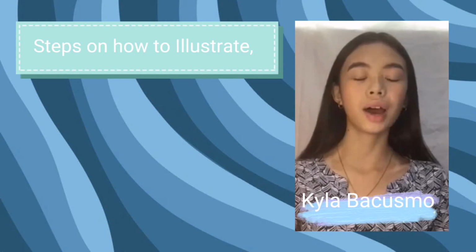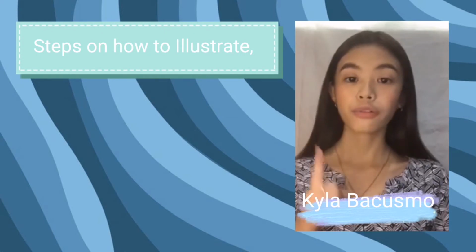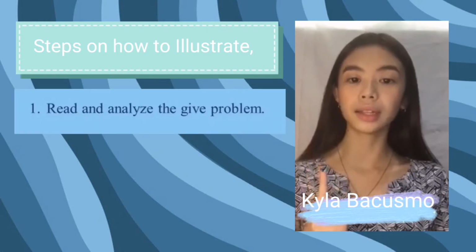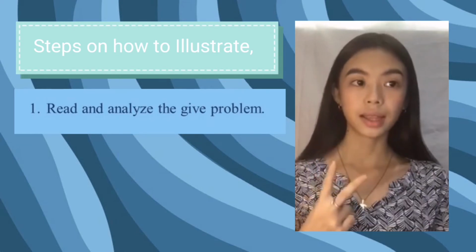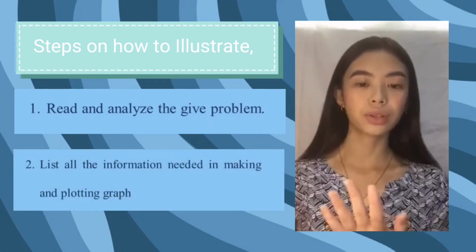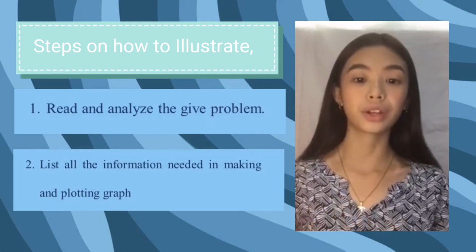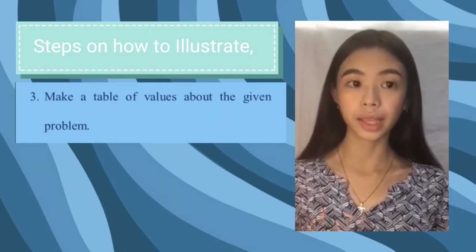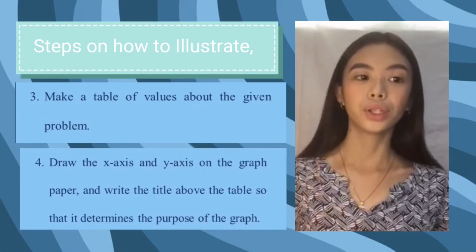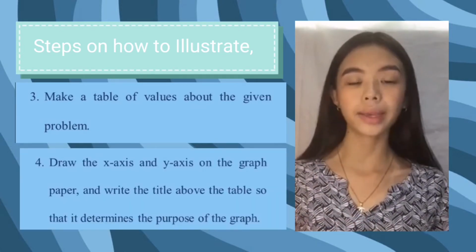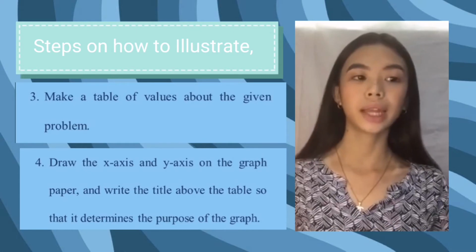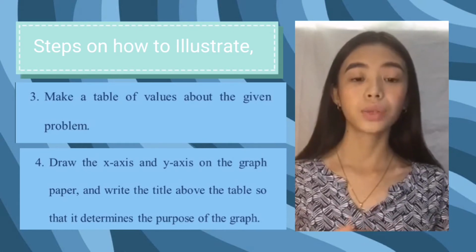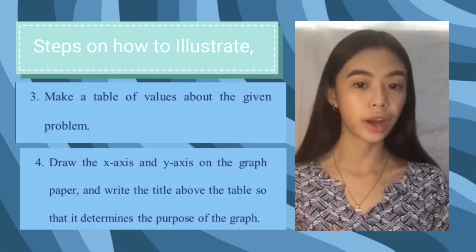Good morning everyone, my name is Kyla Siba Cosmo and I am going to show how to illustrate the given graph. First, you need to read and analyze the problem. Second, list all the information needed in making and plotting the graph. Third, make a table of values about the given data. Fourth, draw the x-axis and the y-axis on the paper and write the title of the table so it determines the purpose of the graph.